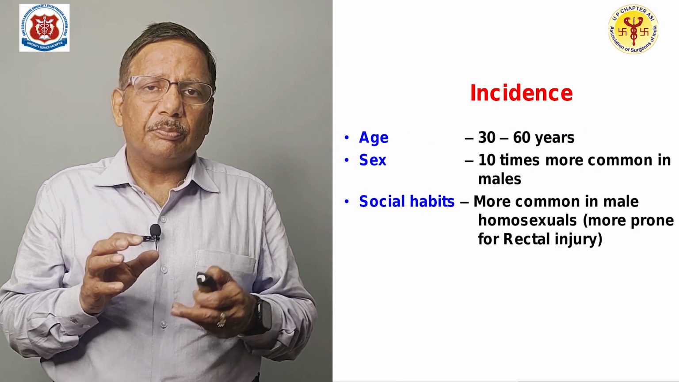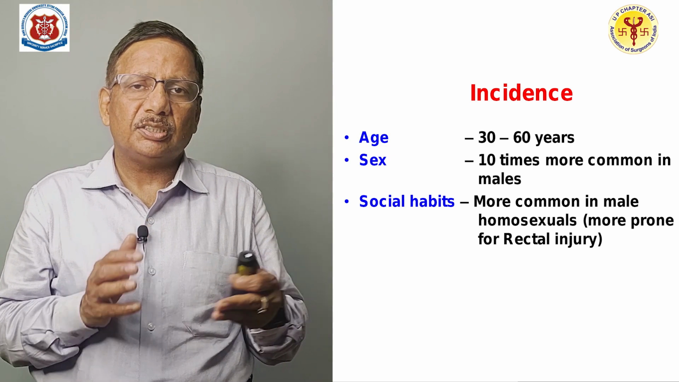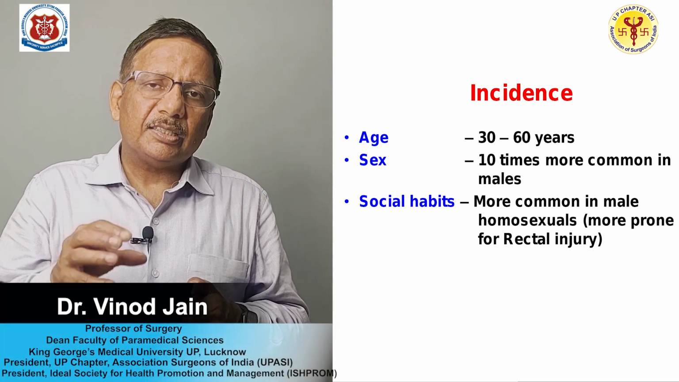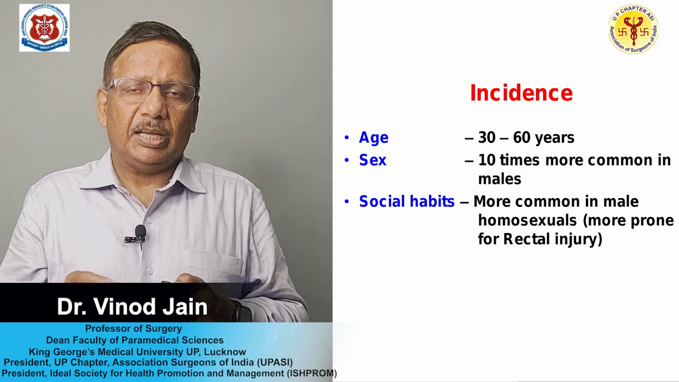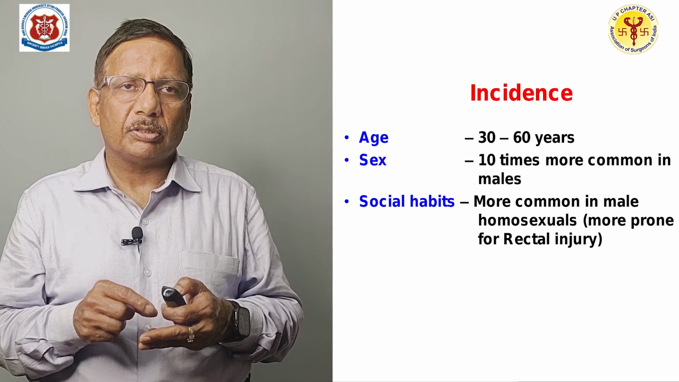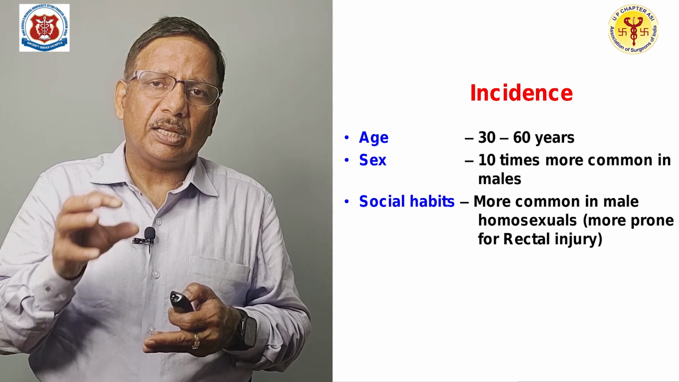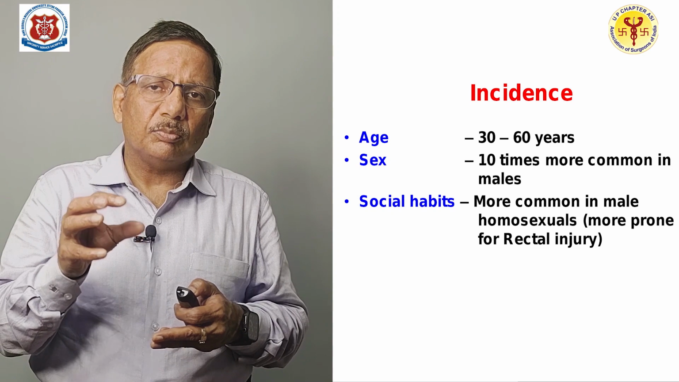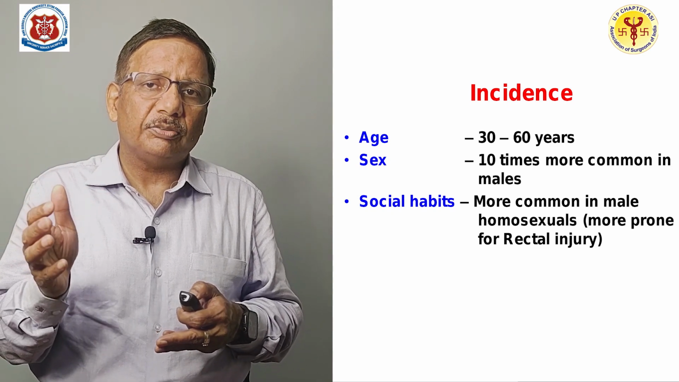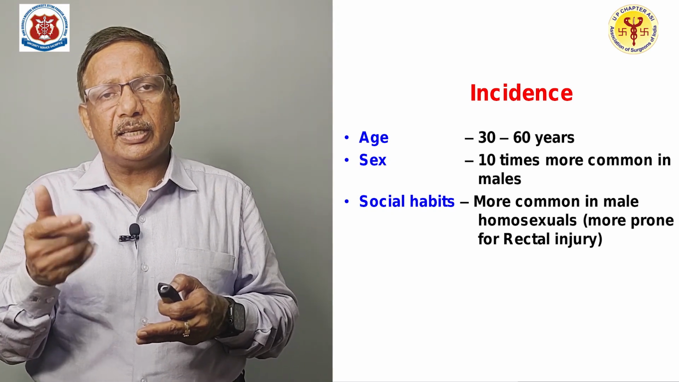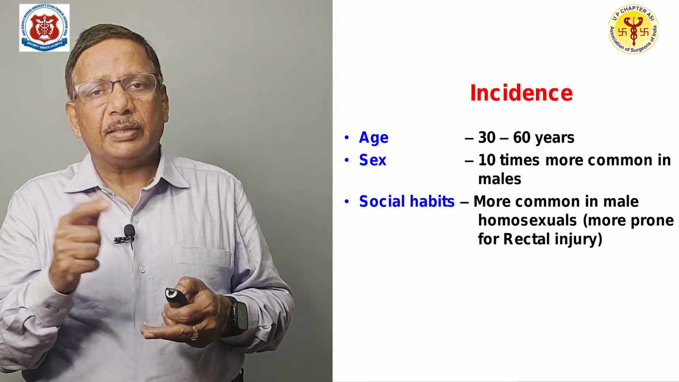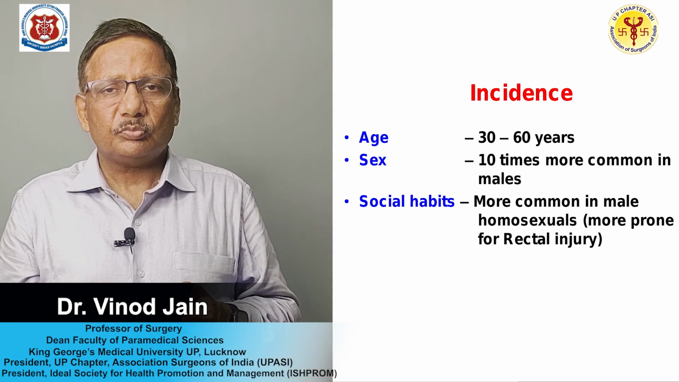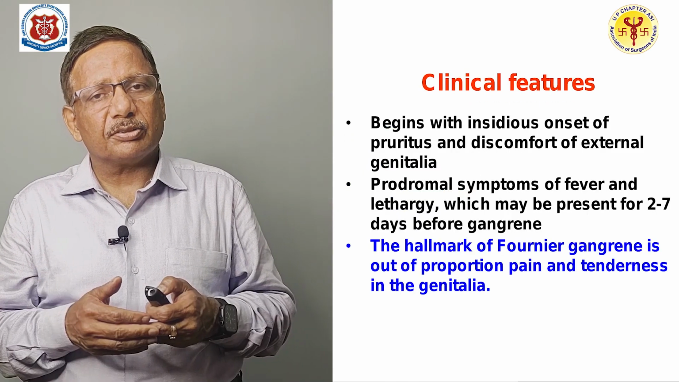This is more common between the age of 30 years to 60 years, whether male or female, but 10 times more common in males as compared to females, if you talk about the incidence. And if you talk about social habits, then it is more common in homosexual males. Why? Because in homosexual males, there are more chances of rectal trauma and infection, and that can be an inciting factor for development of Fournier's gangrene. What could be the basic clinical feature?